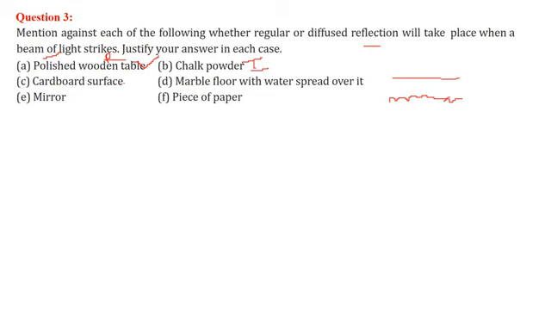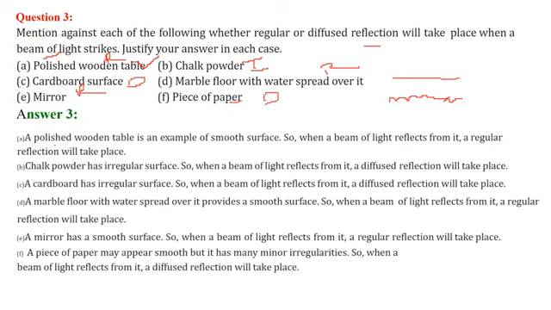Cardboard surface, most of the time it is diffused. Marble, because it is plain, is regular. Mirror is regular. And a piece of paper, because again this is irregular, has diffused reflection. So polished, we have regular. In chalk powder, because it has an irregular surface, we have diffused.